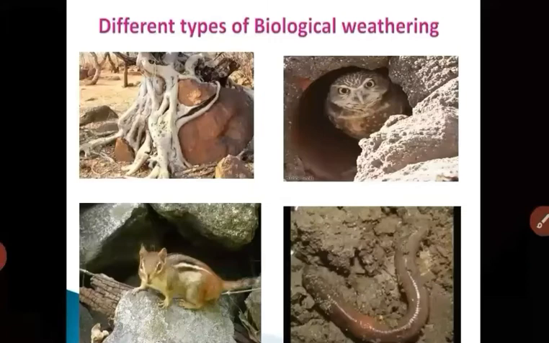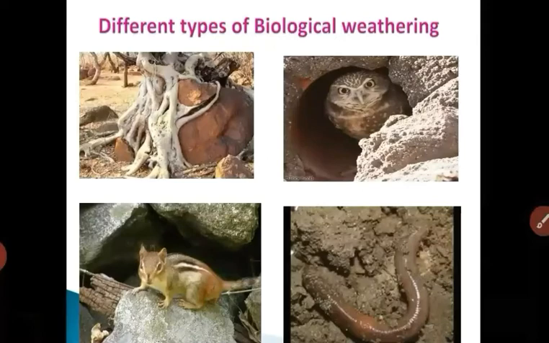Even the anthropological activities or human actions are also there, like mining, quarrying, or in agriculture, plowing. All these things alter the characteristics and generate some biological weathering. So we have covered mechanical, chemical and biological weathering.